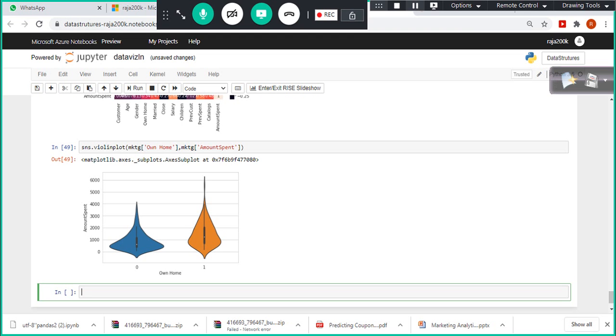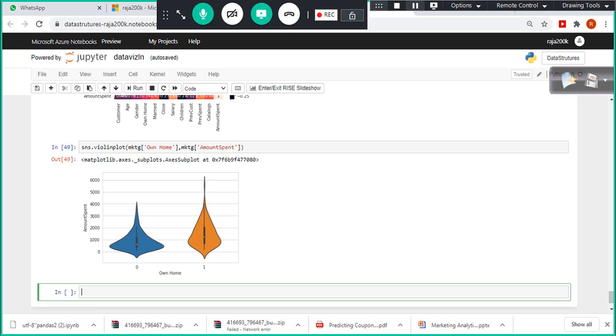With the help of the violin plot we can understand very clearly that those who own the house, their spend is more, but the spread is too wide here. It tells us the spread very clearly. Majority of their amount spent falls between this range only; only a few of them go up like this, in a very thin line.